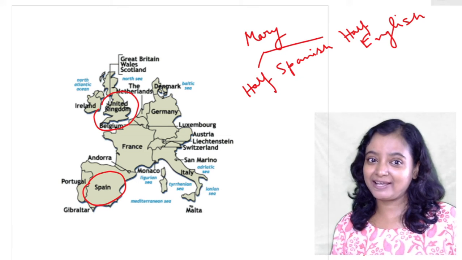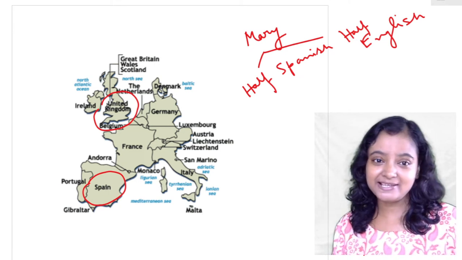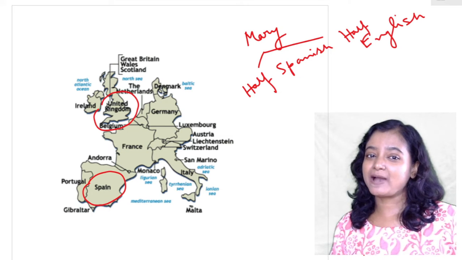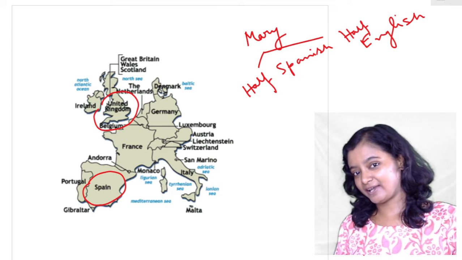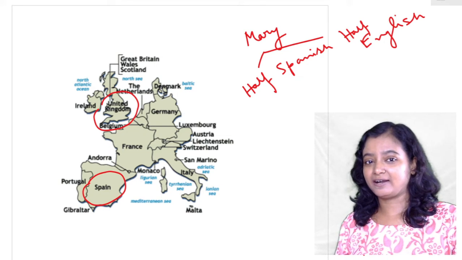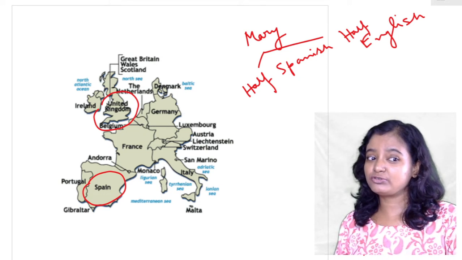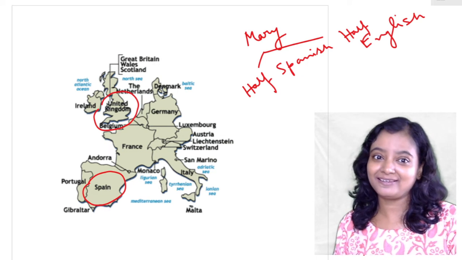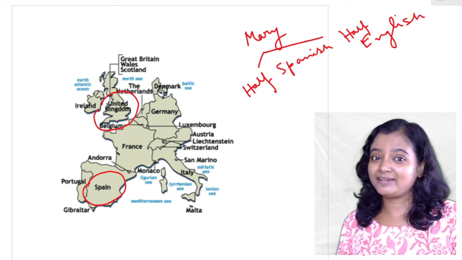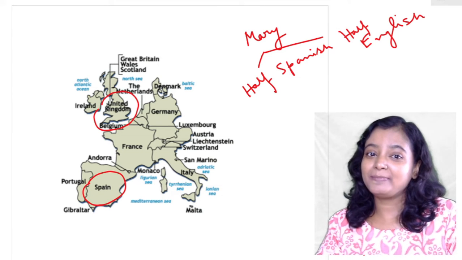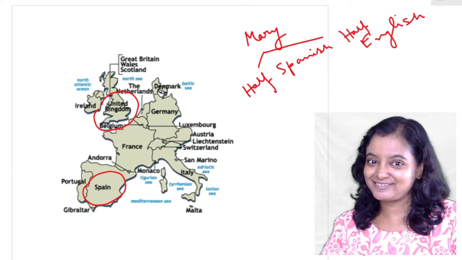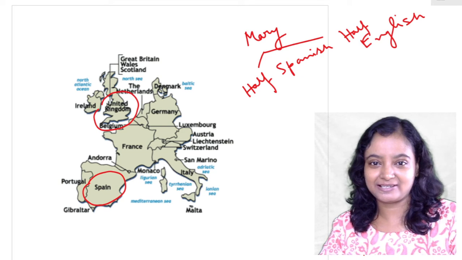Catherine of Aragon was of Spanish origin, and she was married to Henry's elder brother Arthur. When Arthur died, Henry VIII married her, but she could not produce any male heir, and Mary was her daughter. So Mary was half Spanish in that respect and half English.